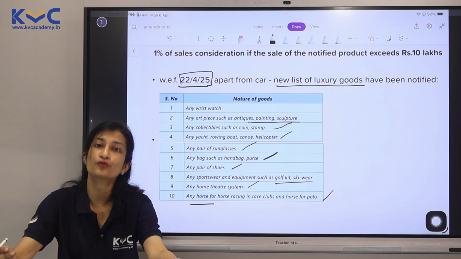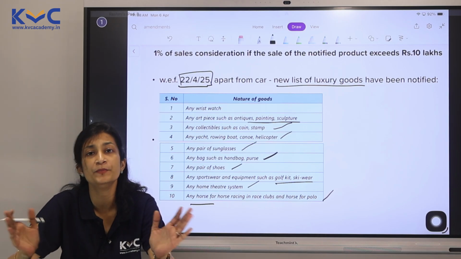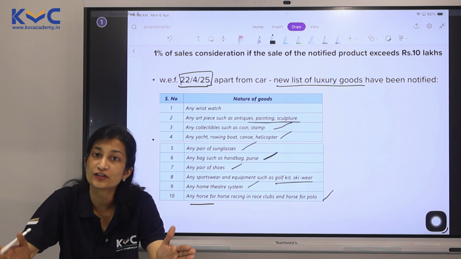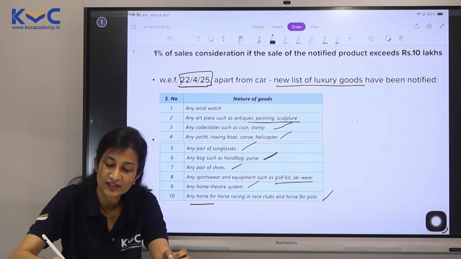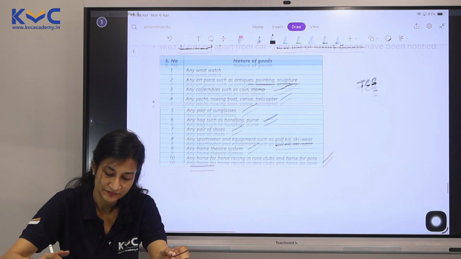So if you go to any store and you're buying goods from them, could be one single item, could be a combination of all of these items, but the aggregate amount purchased during the year, if it is more than 10 lakhs, TCS is now going to be applicable even for this. Yes?